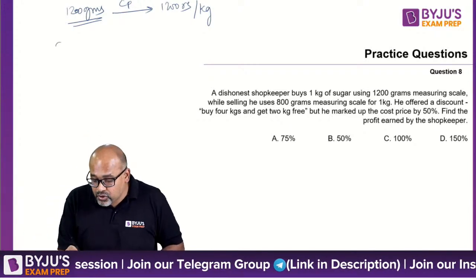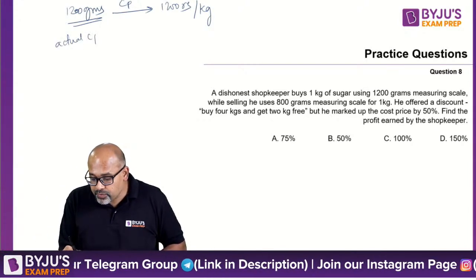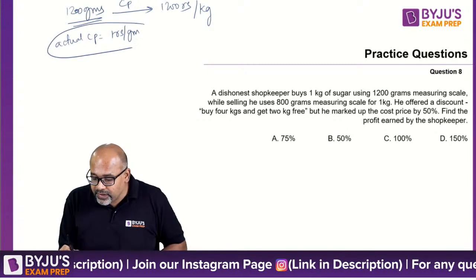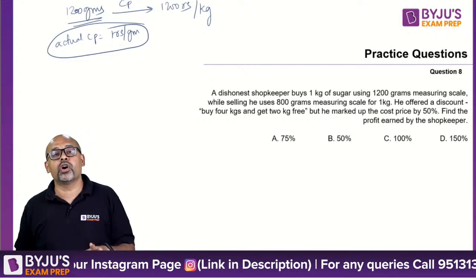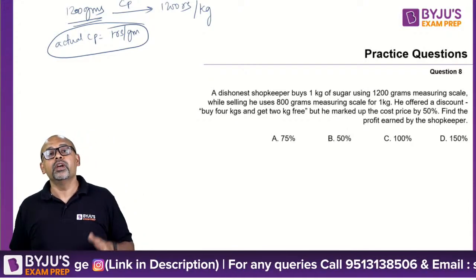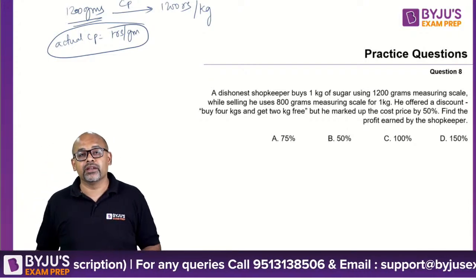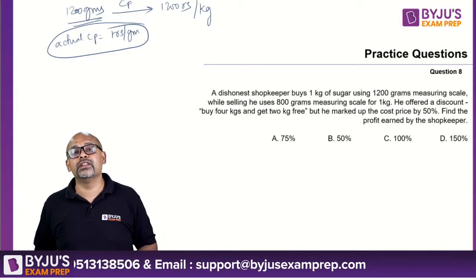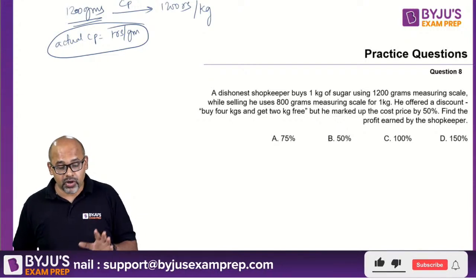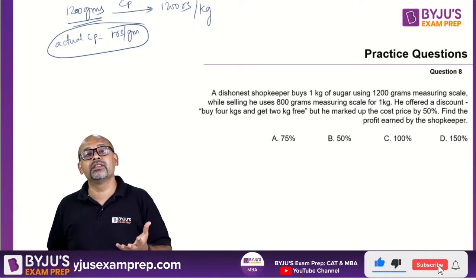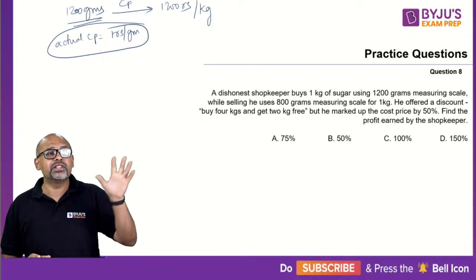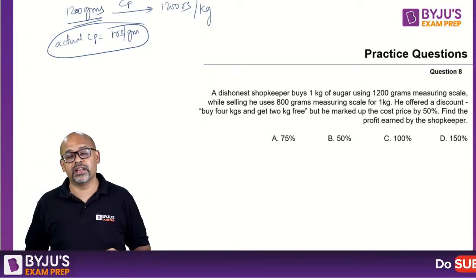So my actual cost price is 1 rupee per gram. So you start with this: take the actual cost price as 1 rupee per gram and calculate how much money you are paying. Anyway, keep this aside. I have spent 1200 rupees for 1200 grams. I got it, and I cheated him by saying that I'm taking only 1 kg.